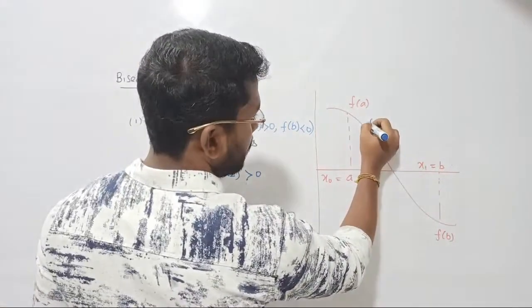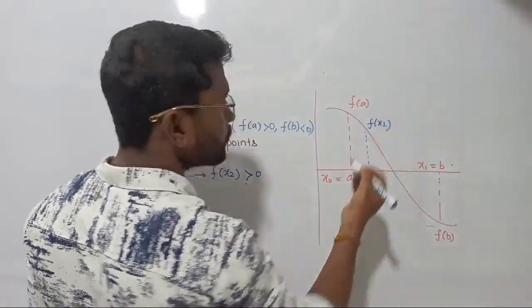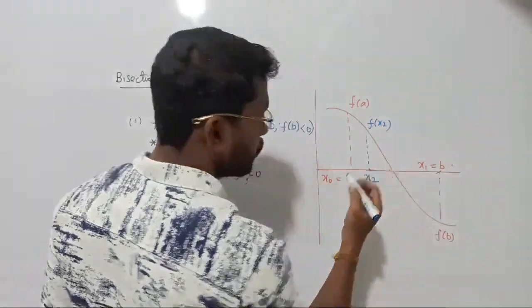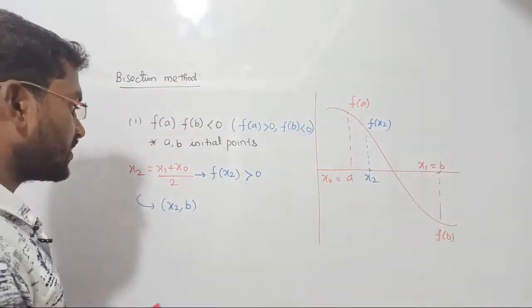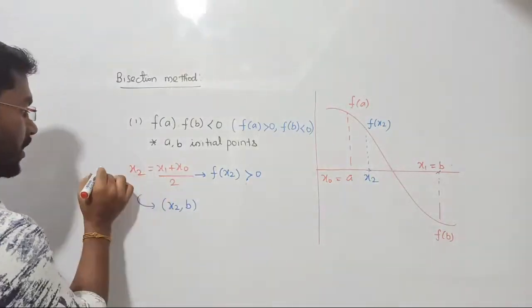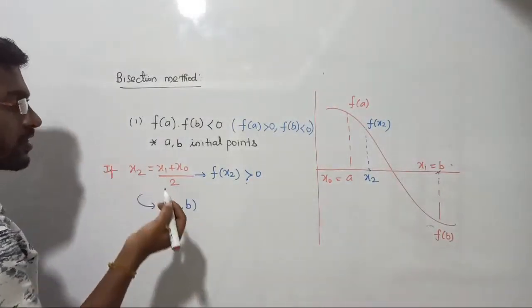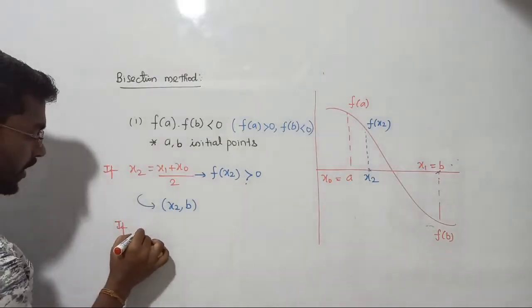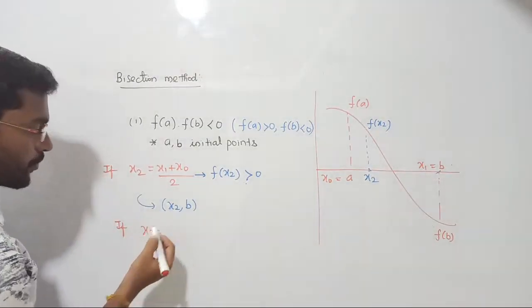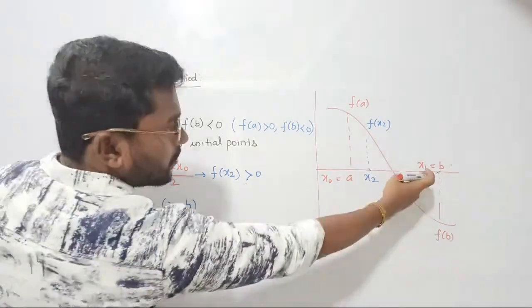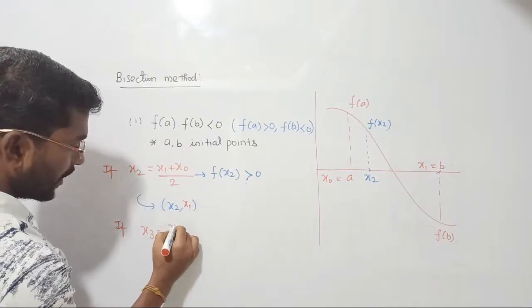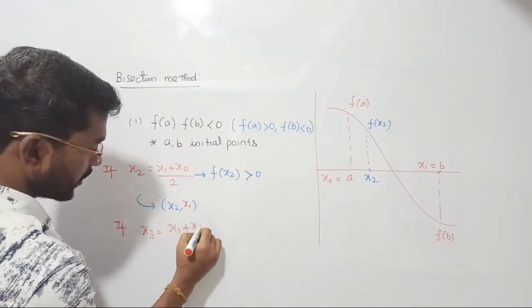Next, this is going to be f of x2. Next, see there, whom are we considering now? We have considered b and x2. For an example, just if, right? This is all just if, because we don't know, we are just going ahead with the assumption. Next, you further proceed to the next root, that is called x3, right? So instead of b, what have we considered? x1, right? I should consider x1 and x2. Let us see, while taking the average between x1 and x2, right?